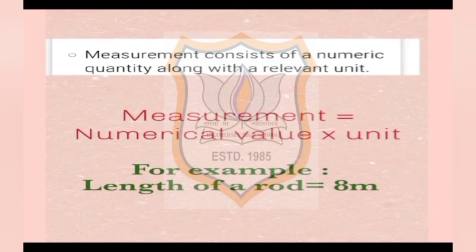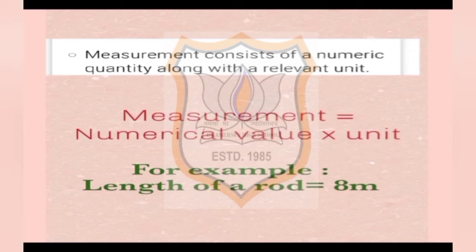So how can we define measurement? Measurement consists of a numeric quantity along with a relevant unit. So we can say measurement is a process. Basically, it is a comparison process.